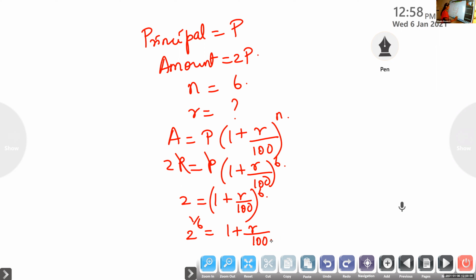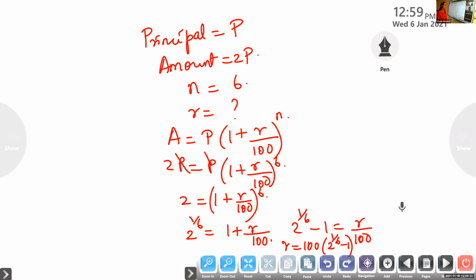So 2 raised to 1 by 6 minus 1 is R by 100. So what will be R? R is 100 into 2 raised to 1 by 6 minus 1. Rate of interest is 100 into 2 raised to 1 by 6 minus 1.